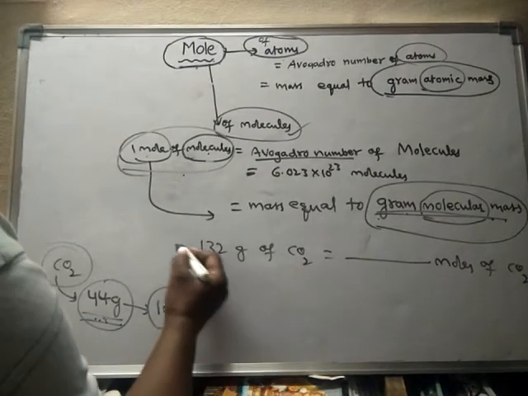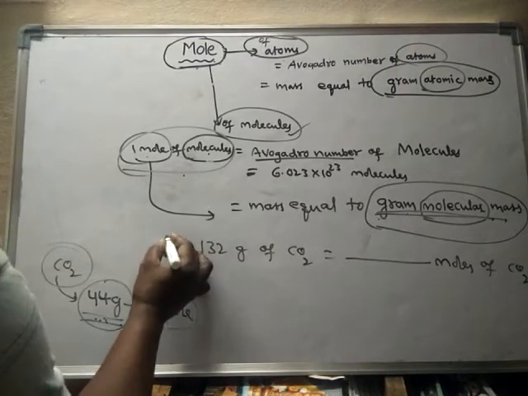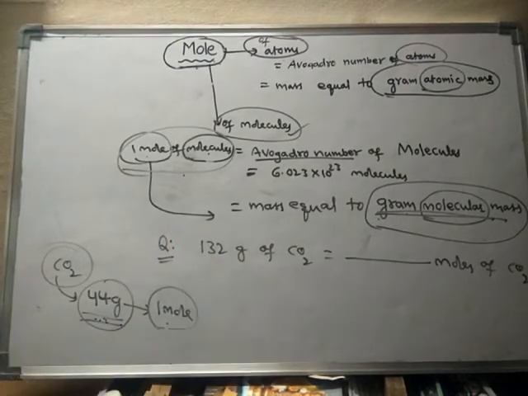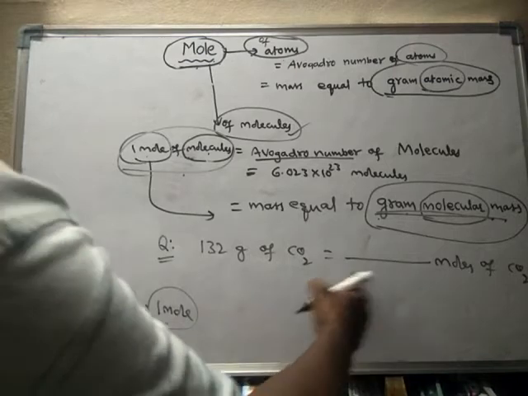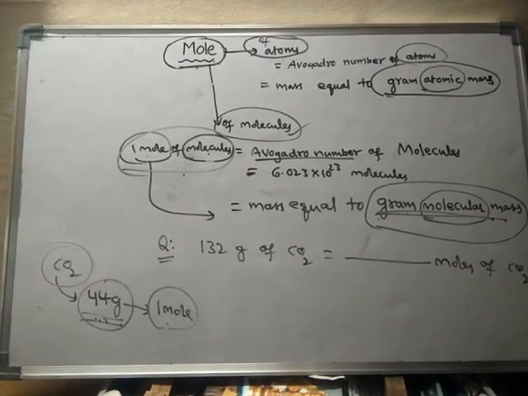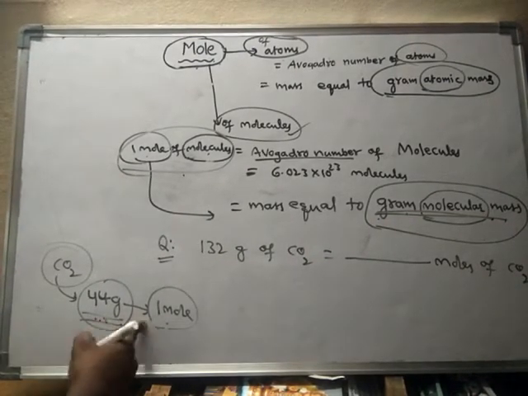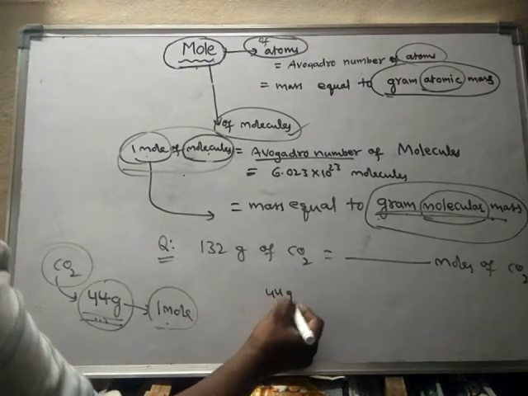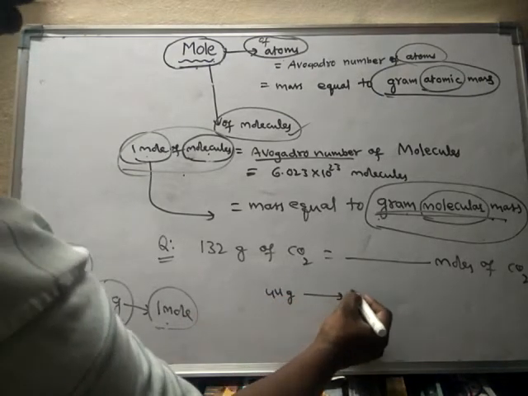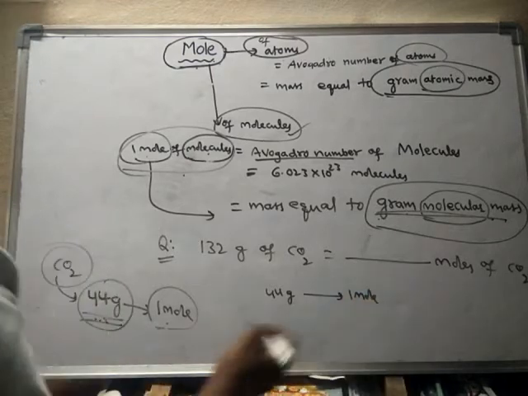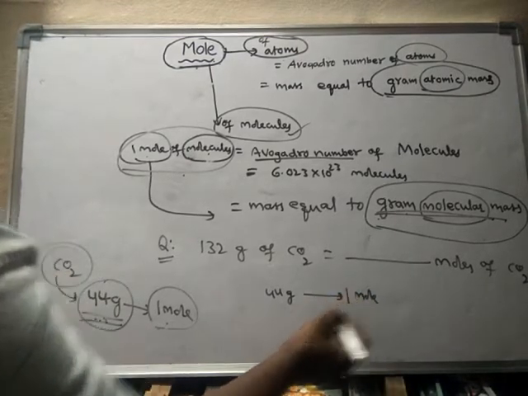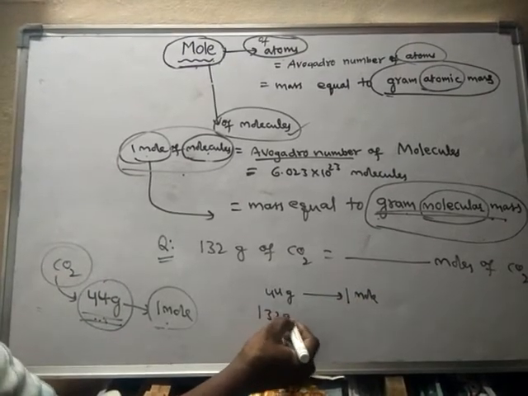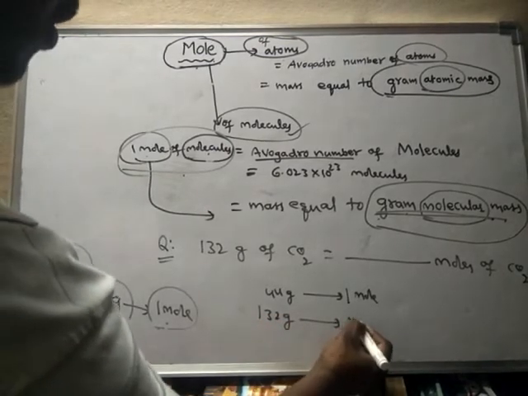So here in the question, 132 grams of carbon dioxide is equal to dash moles of carbon dioxide. We already know 44 grams of CO2 is equal to 1 mole. When 44 grams of CO2 equals 1 mole, then 132 grams of CO2 will be equal to X moles.